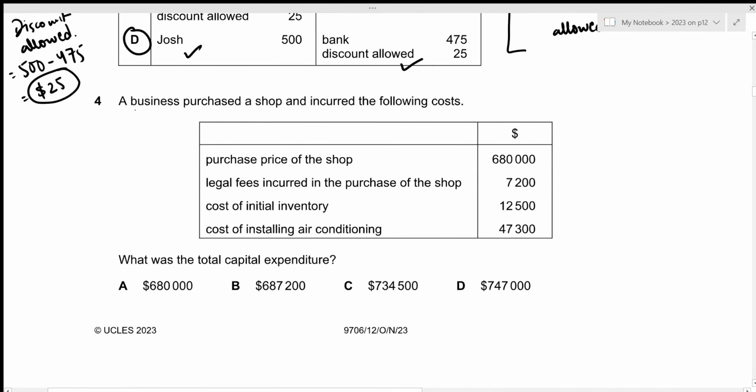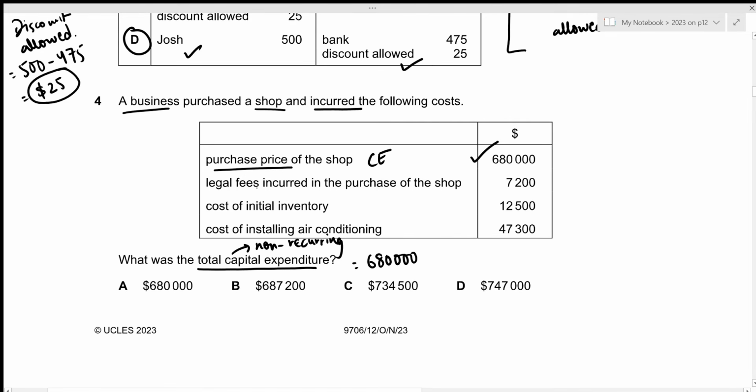Now for our fourth question, a business purchased a shop and incurred the following costs. In this case, we need to figure out the total capital expenditure. So capital will be non-recurring in nature. So we're looking at events which would not be frequent within a business. The first one is purchase price of the shop. So purchasing of the shop is not a frequent event that a business indulges in, right? It can be classified as our capital expenditure. So we can start with the amount of 680,000. And this is the capital expenditure because this is not the day-to-day activity of the business.